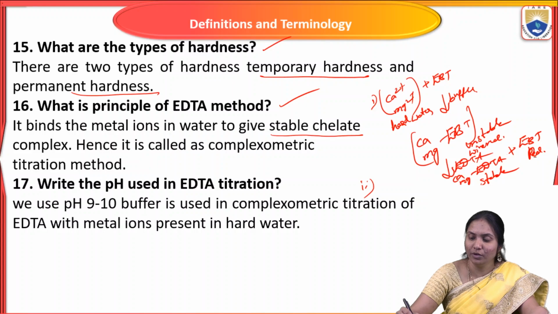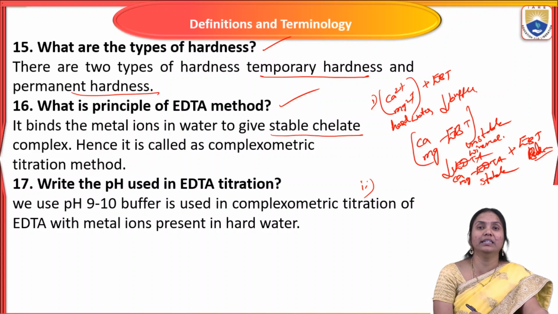So wine red to blue color change. This is the principle involved in this EDTA method. First, these hardness causing ions are present in water. When we add the indicator, the color of the solution is wine red.